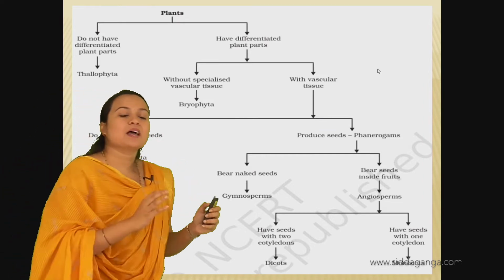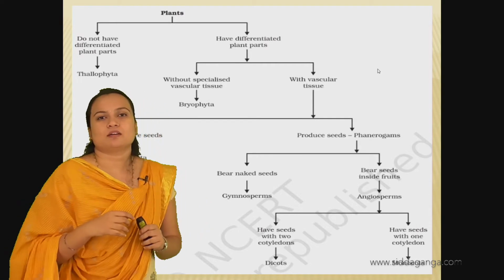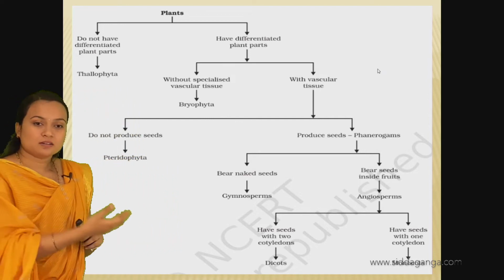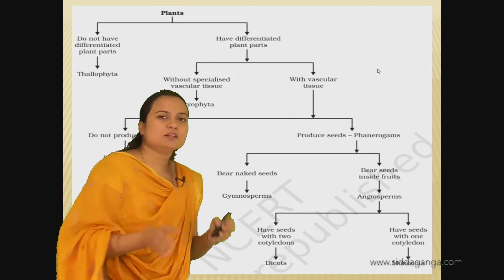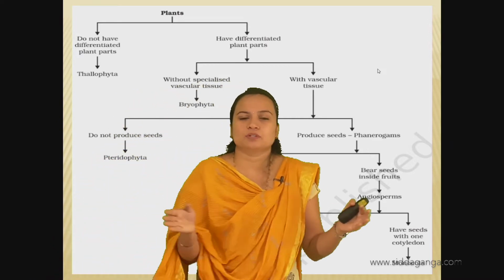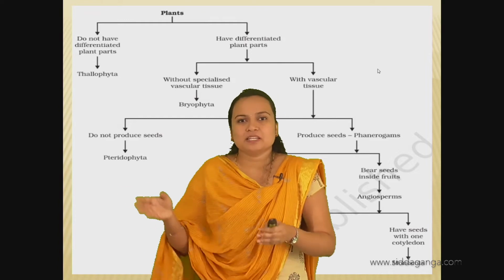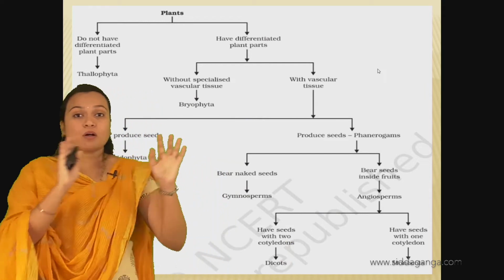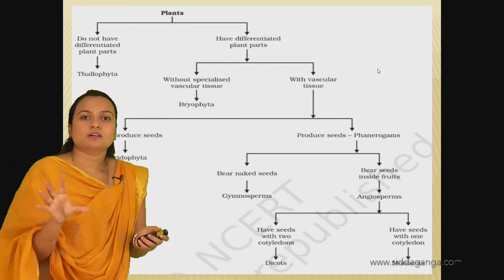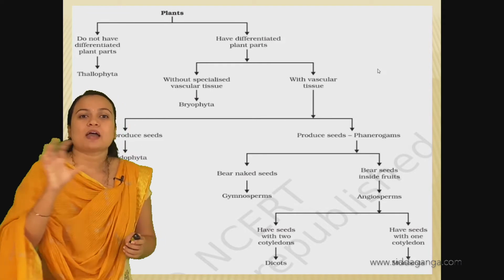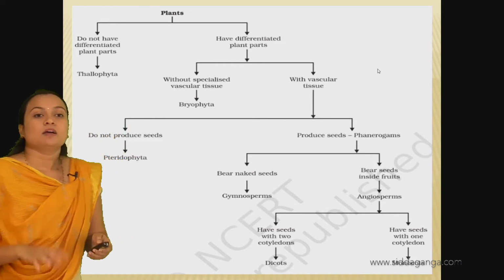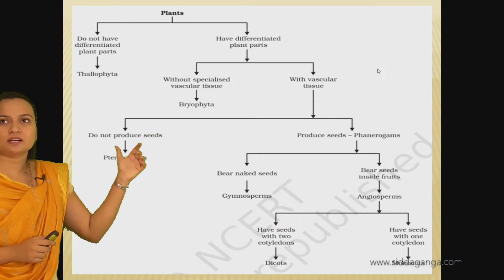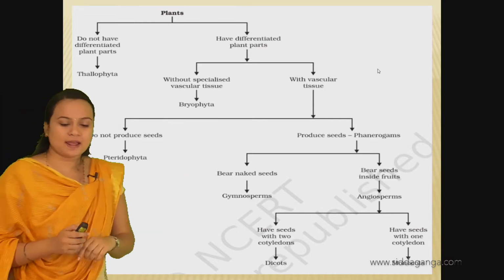So in the Thallophyta, a subdivision will again take place, and Bryophyta are also divided. Pteridophytes, gymnosperms, angiosperms: all these organisms are further grouped into class, order, family, genus and species, okay. But this is the base, the broader classification. In your standard, you will study only the kingdom and subgroups, okay. Now let us study these groups one by one: Thallophyta, Bryophyta, Pteridophyta, Gymnosperms and Angiosperms.